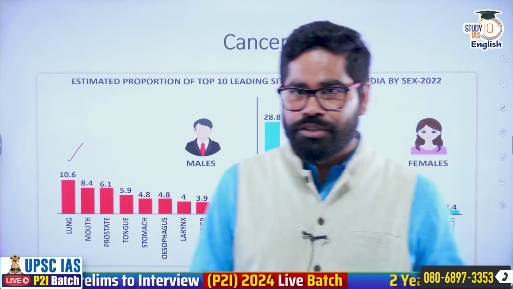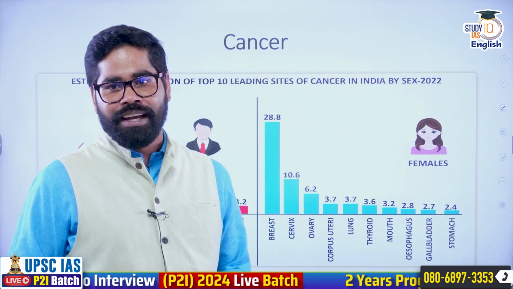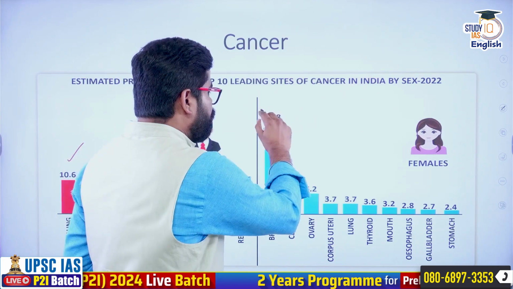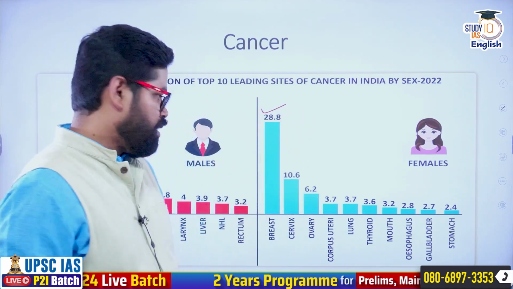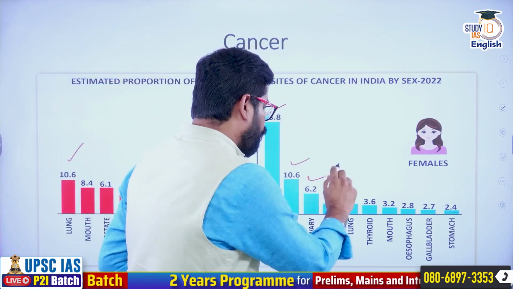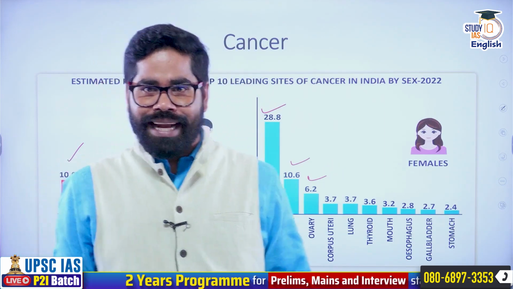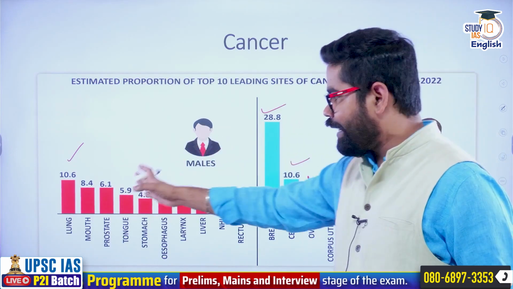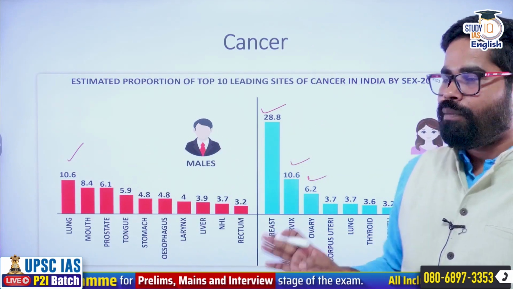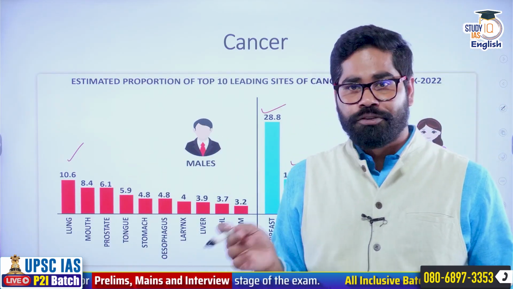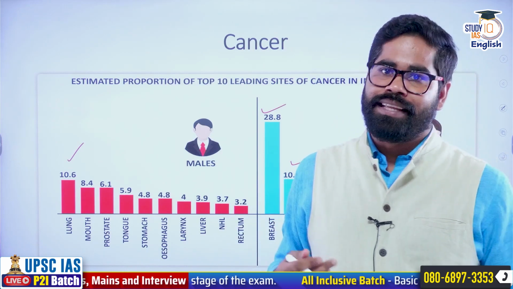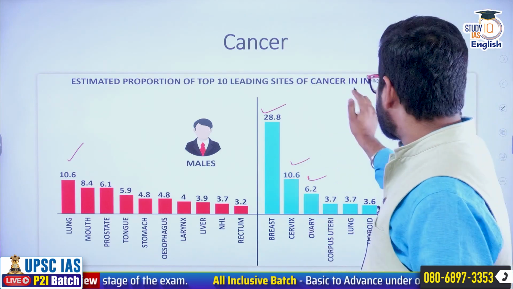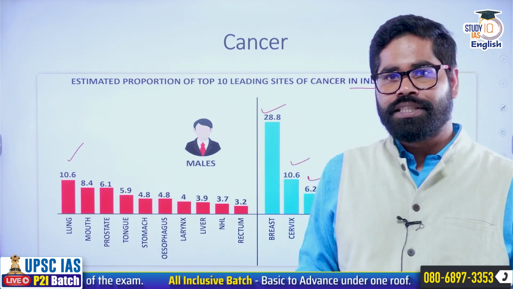So they are the three major cancers occurring in males. In females, breast cancer is the leading cancer, followed by cervix and ovary cancer. So they are the three major types of cancer occurring in females. Here we are talking about India in 2022.